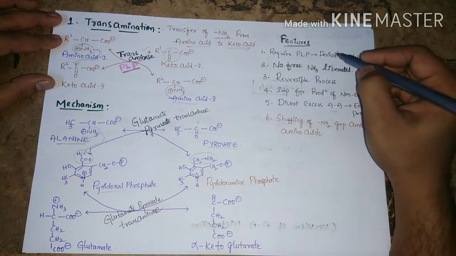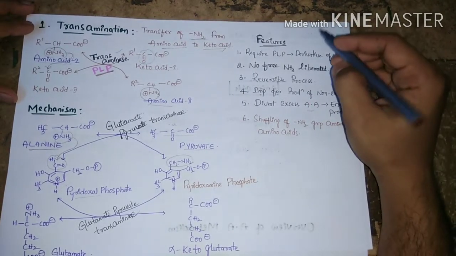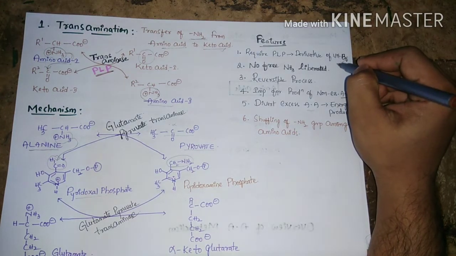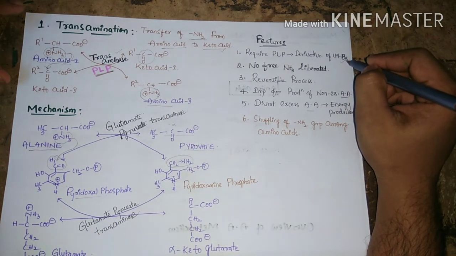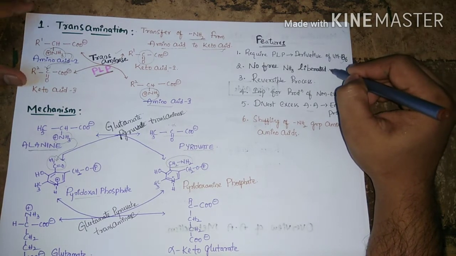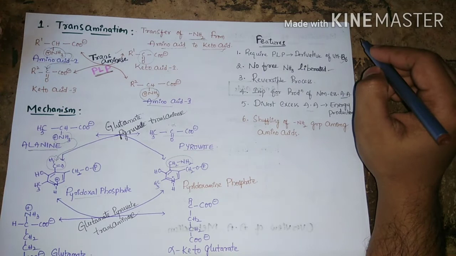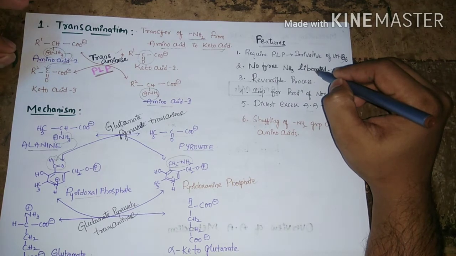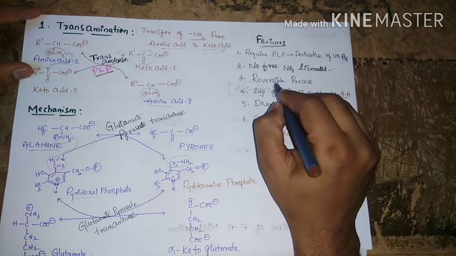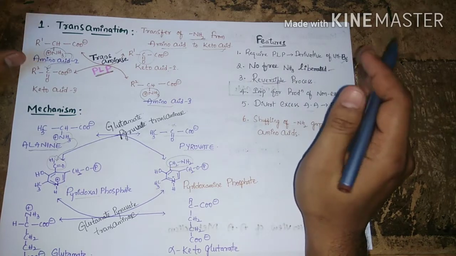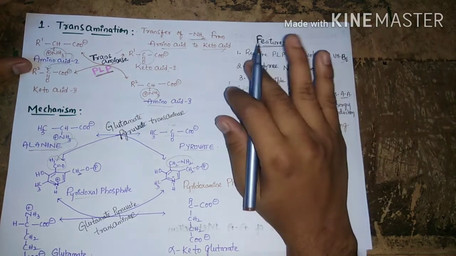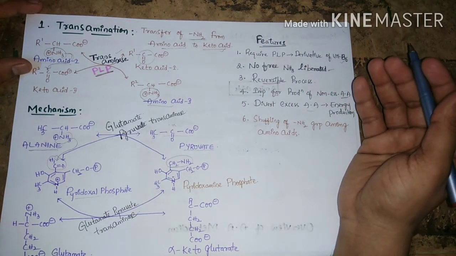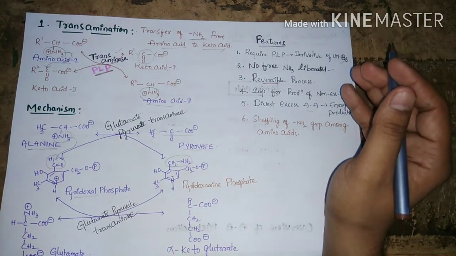Then coming to the features of transamination. Transamination requires pyridoxal phosphate, which is the derivative of vitamin B6, nothing but pyridoxine. No free ammonia is liberated in this process. Just transfer of the amine group from the amino acid to the alpha keto acid takes place. Next, this process is reversible, which means the product can be converted into reactant and the reactant converted into product. Such reactions are called reversible reactions, so transamination is a reversible process.